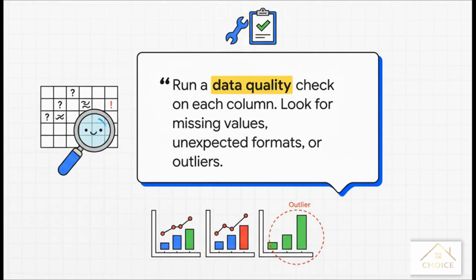Next up, and this part is absolutely crucial, we need to check the data's health. With this prompt, we're explicitly asking ChatGPT to act like a quality inspector. We want it to flag anything that looks weird, missing information, strange formats, or outliers, before we even think about basing any analysis on it.